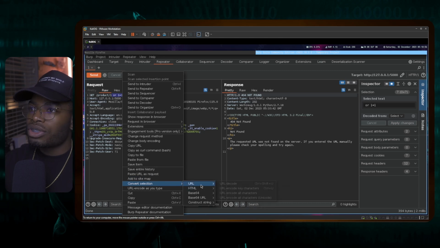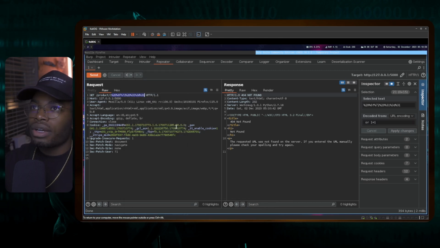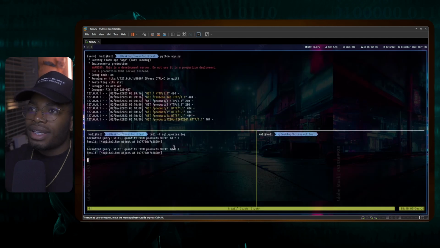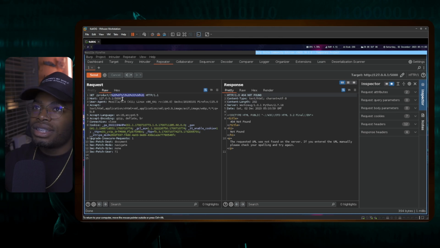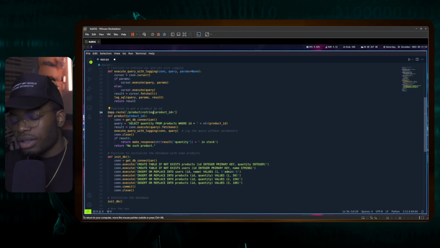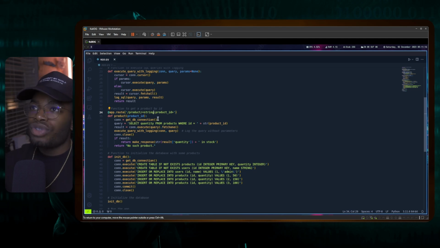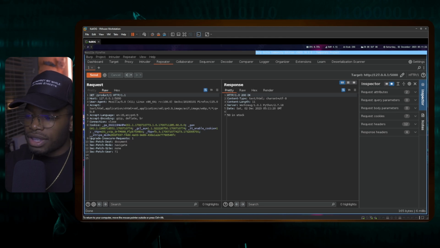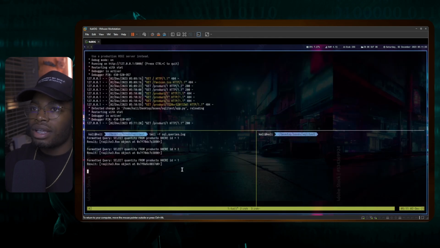I'm going to convert this to encode all characters because I know that the functionality for this thing is weird. Can we really inject SQL here? It keeps saying 404 not found. So I don't know. But if we change this and instead of casting it into an int, we cast it into a string, which means now we can enter a bunch of different stuff, does that introduce SQL? Since now we're accepting strings in the parameter, does that introduce SQL? And the answer is obviously yes.